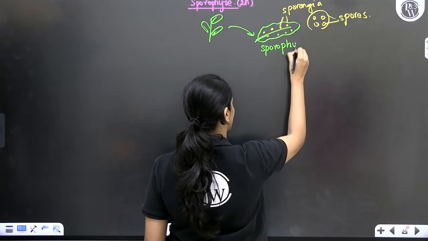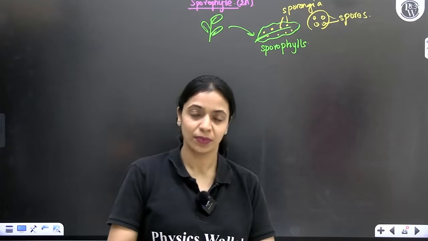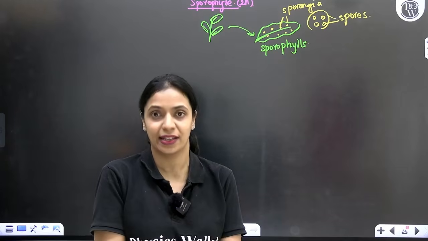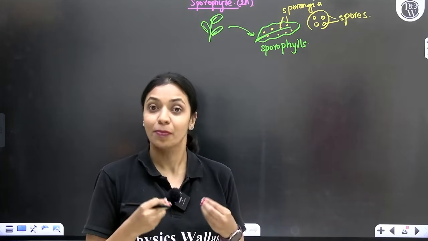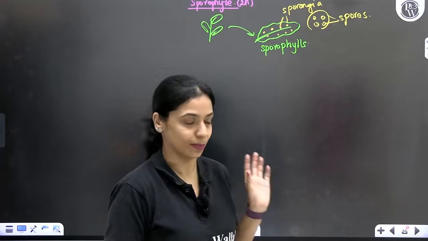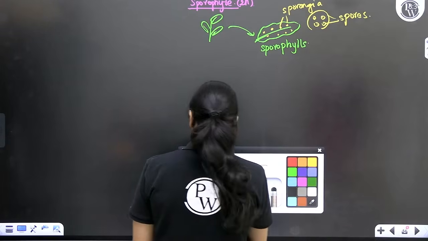Okay. In many species like the equisetum, these sporophylls will aggregate, spirally arrange and form compact cone-like structures. That is called the strobilus. Cone is not mandatory, it's not found in every pteridophyte. In some species, you can find them. Okay. Now, these spores are formed. These spores are haploid.